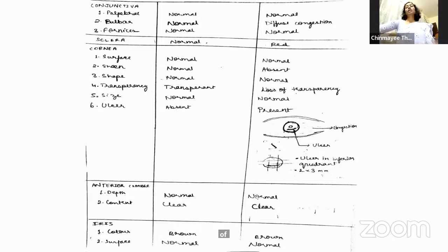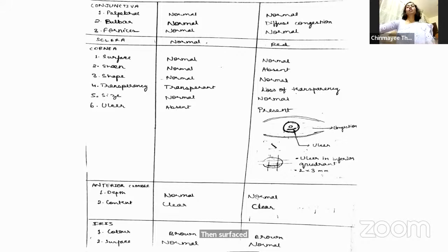Are there any specific causes of scleral congestion? The scleral causes for congestion. Ma'am, episcleritis and scleritis itself. So those are deeper congestion. So these blood vessels will be more dark red. They won't be bright red. Okay. Corneal examination. Ma'am, the surface was normal in both the eyes.